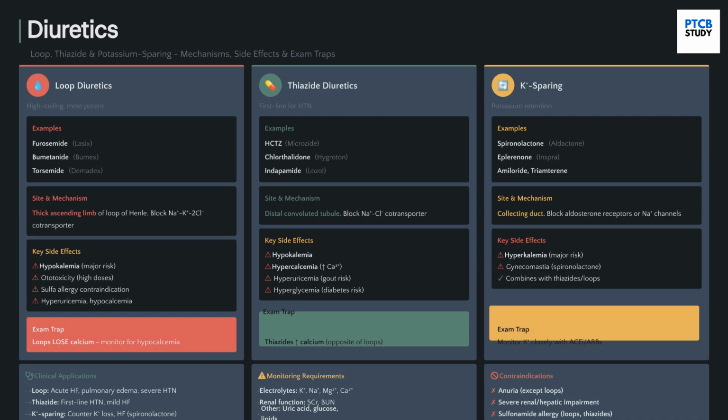Diuretics are categorized into loops, thiazides, and potassium-sparing. Loop diuretics, such as furosemide, are the most potent and cause hypokalemia. Thiazides, like HCTZ, are first line for hypertension. Potassium-sparing diuretics, such as spironolactone, can cause hyperkalemia and are often combined with other diuretics to prevent potassium loss.